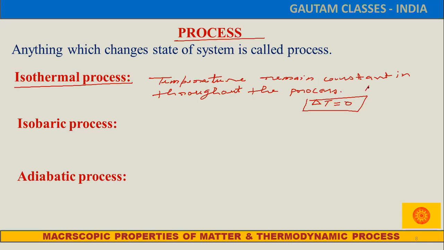And you know that internal energy is directly proportional to the temperature. So the change in internal energy for the isothermal process will also be 0.